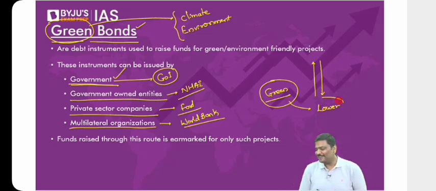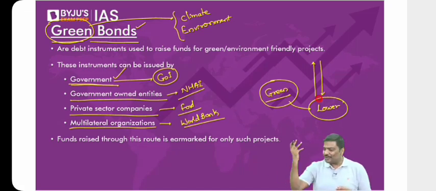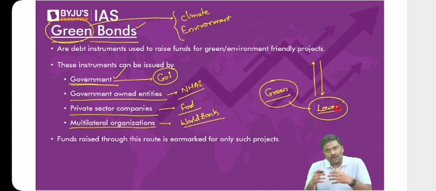Or if somebody says higher, why? You should borrow at a lower rate. You're doing good for ecology. You're doing good for the environment. Should the investors promote you or not? So the argument is you should be able to borrow at a lower rate of interest.